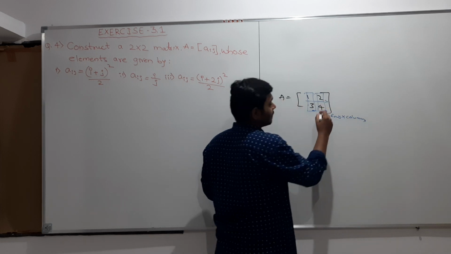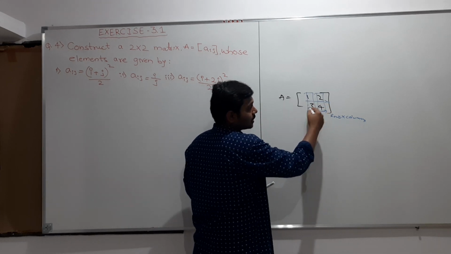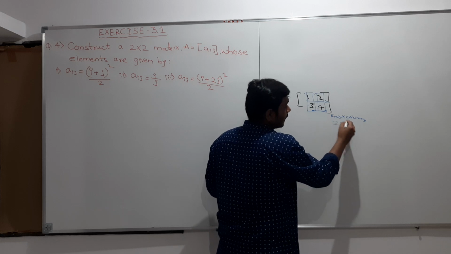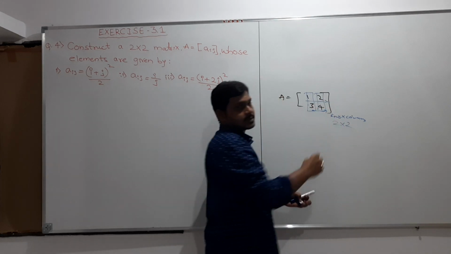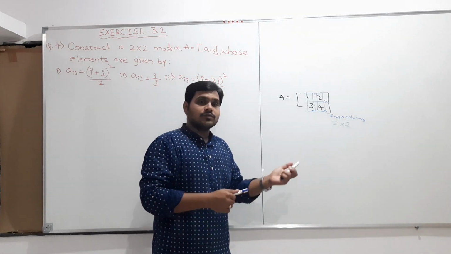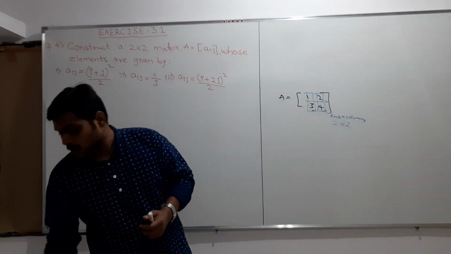So in this matrix, how many horizontal lines are there? 1, 2. That is, how many rows are there? 1, 2. 2 rows are there, and next, how many columns are there? 2 columns are there. So the order of the given matrix is 2 cross 2. This we discussed.